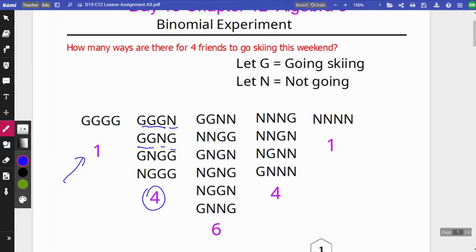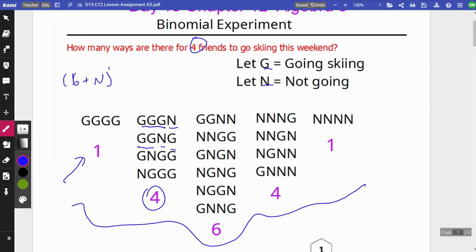Okay, so now look at the significance of this pattern. We have 2 opposing variables, the opposites of one another, and there are 4 people total. So the total possible outcomes follow (going + not going) to the 4th.